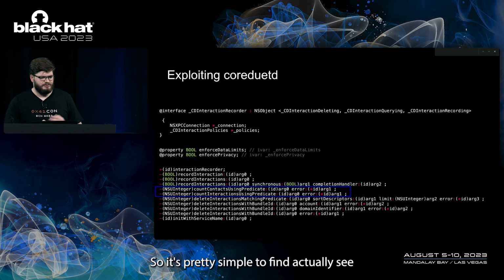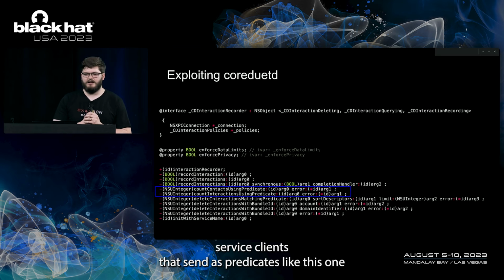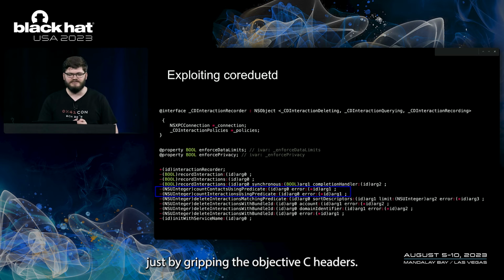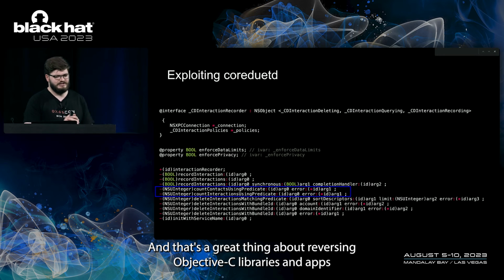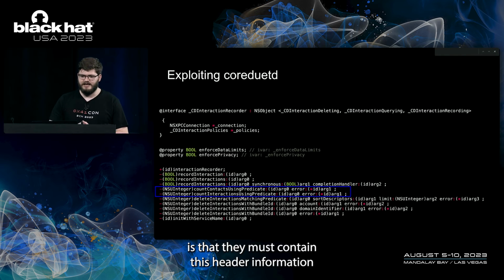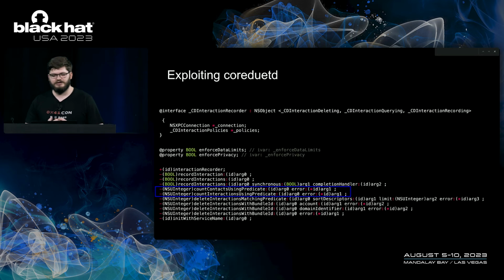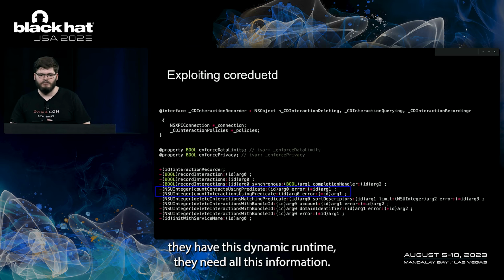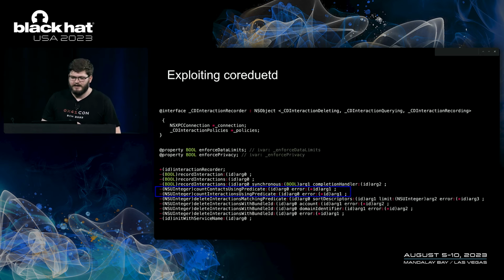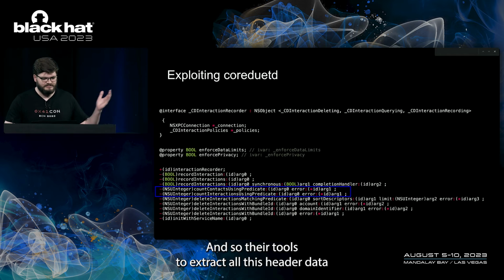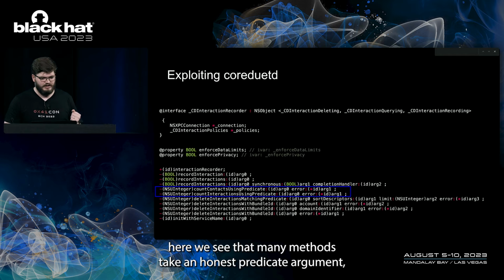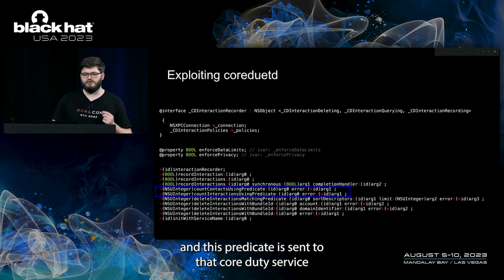It's pretty simple to find XPC service clients that send NSPredicates like this one. This one's a CD interaction recorder, found just by grepping the Objective-C headers. That's a great thing about reversing Objective-C libraries and apps: they must contain this header information because of the dynamic dispatching of methods. Because they have this dynamic runtime, they need all this information, and so there are tools to extract all this header data. Here we see that many methods take an NSPredicate argument, and this predicate is sent to that CoreDuet-D service.